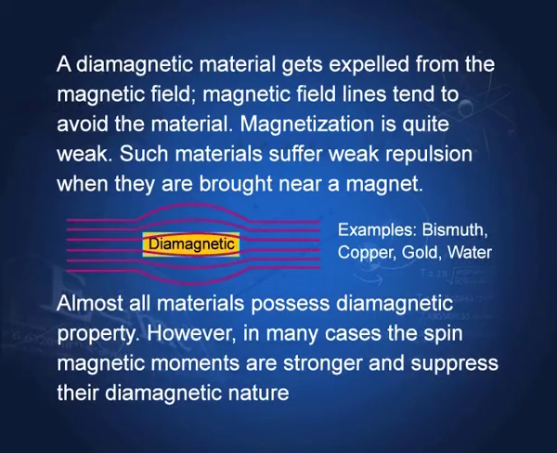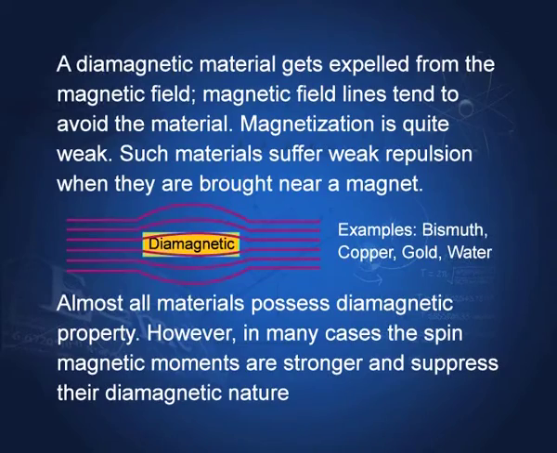A diamagnetic material gets expelled from the magnetic field. You see, if you place a diamagnetic material, the magnetic field lines tend to avoid this. Such materials suffer weak repulsion when they are brought near a magnet. The examples are bismuth, copper, gold, water. Almost all materials possess diamagnetic property. You see, this is common to all.